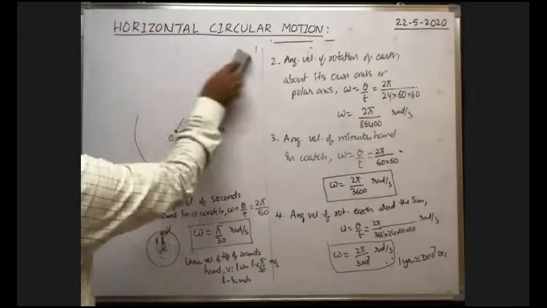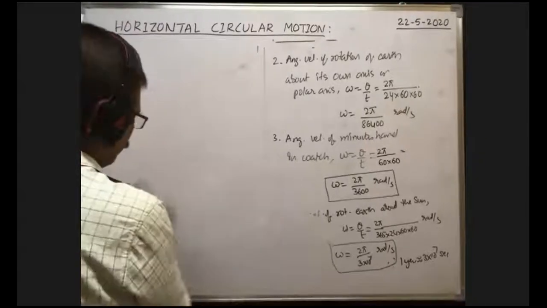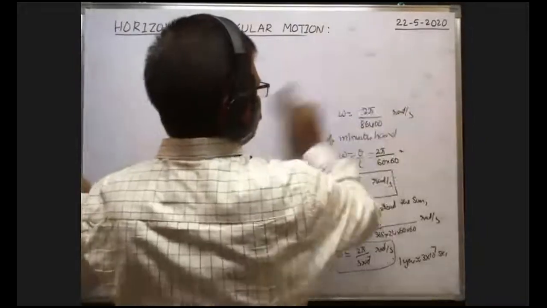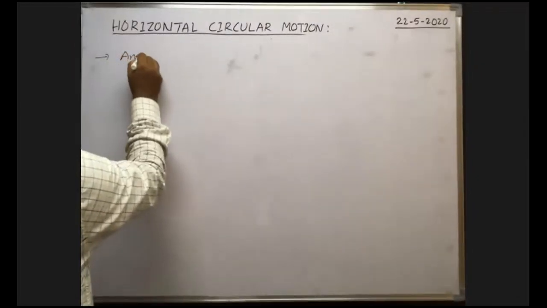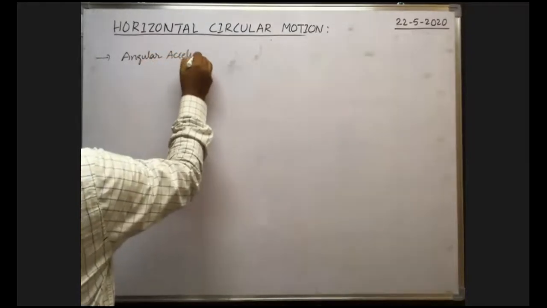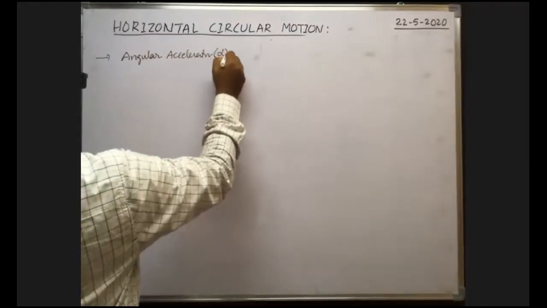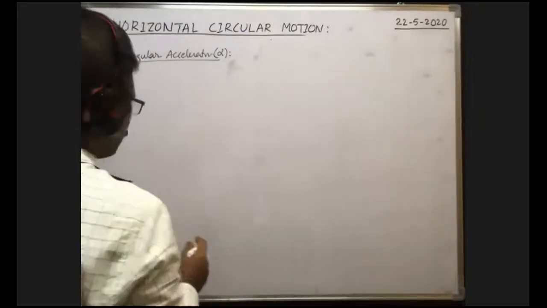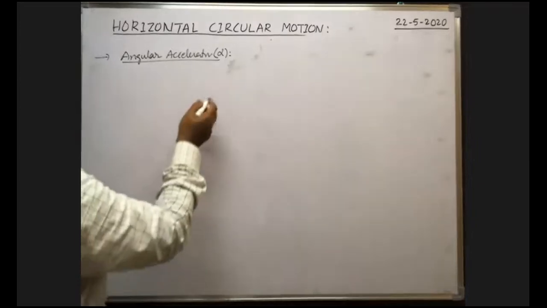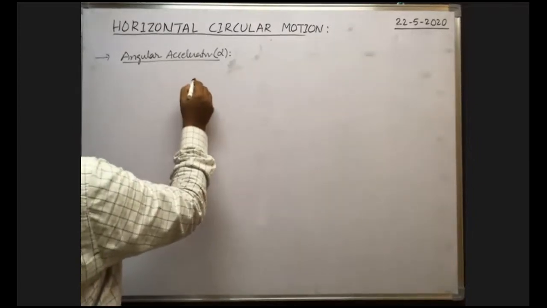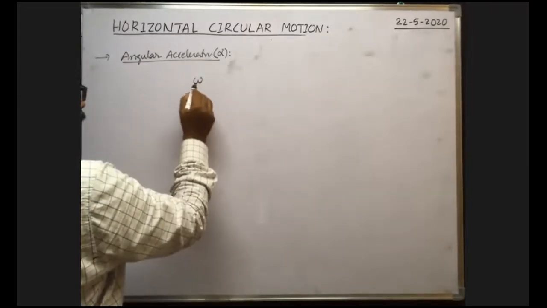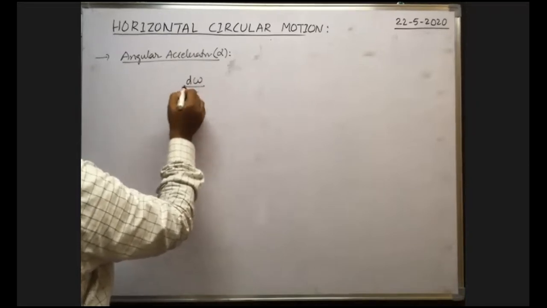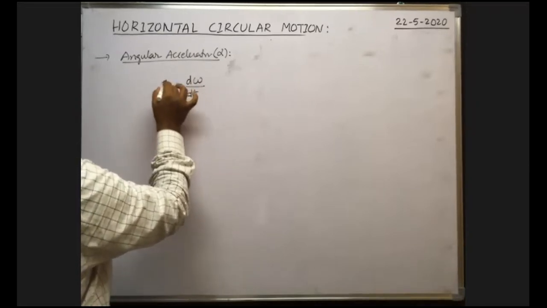Next, angular acceleration. Angular acceleration is represented with alpha. So what is the angular acceleration? Suppose when a body travels along a circular path, if the angular velocity continuously varies with time, then in a dt seconds the change in angular velocity is d omega. Then the change in angular velocity per second, that means d omega by dt, is called angular acceleration.